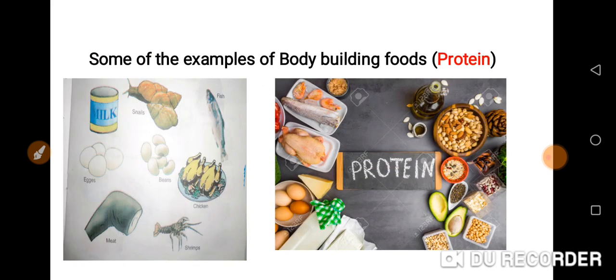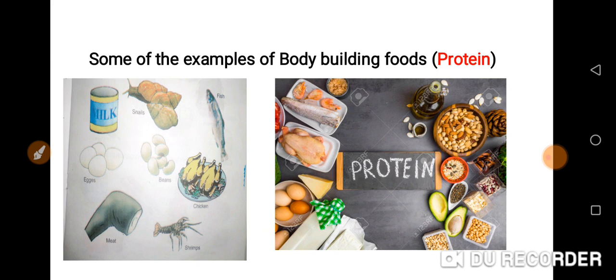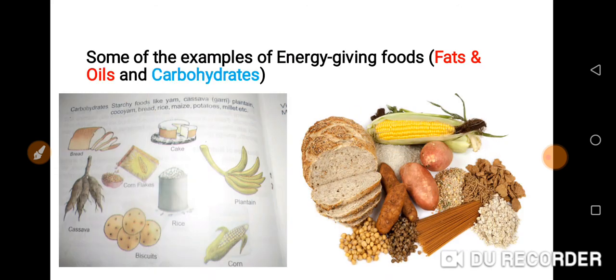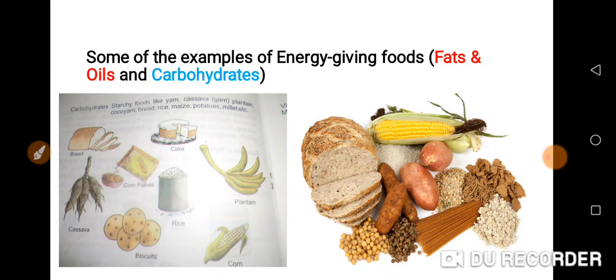As you can see on the screen, these are some of the examples of bodybuilding foods. These are proteinous foods. These are the sources. These are some of the examples of bodybuilding foods, which are protein. Then some of the examples of energy giving foods. These are fat and oil and carbohydrates. As you can see them on the screen, these are examples of energy giving foods.